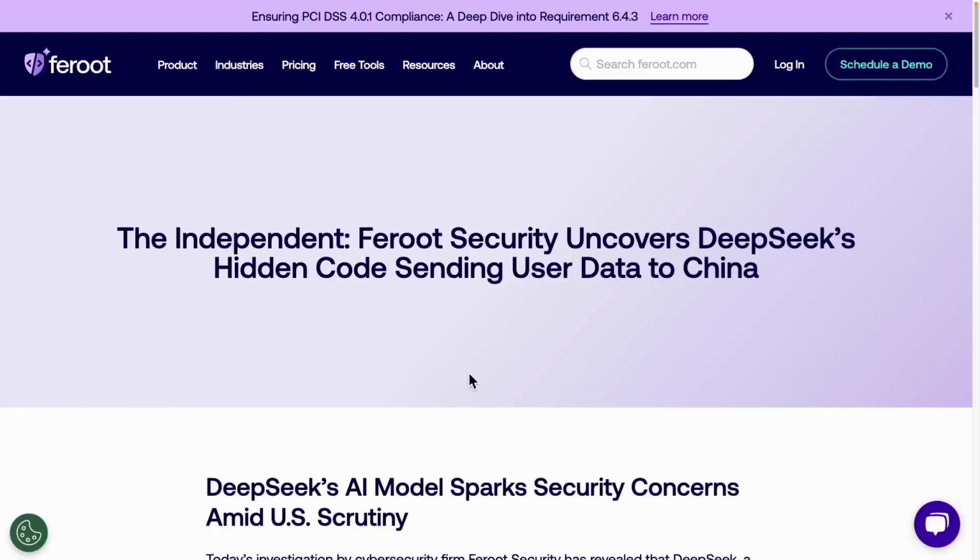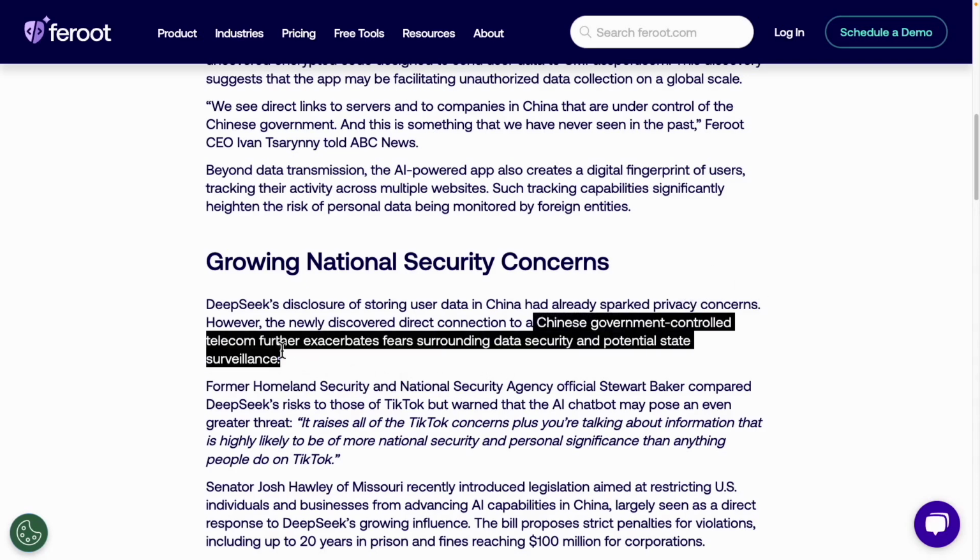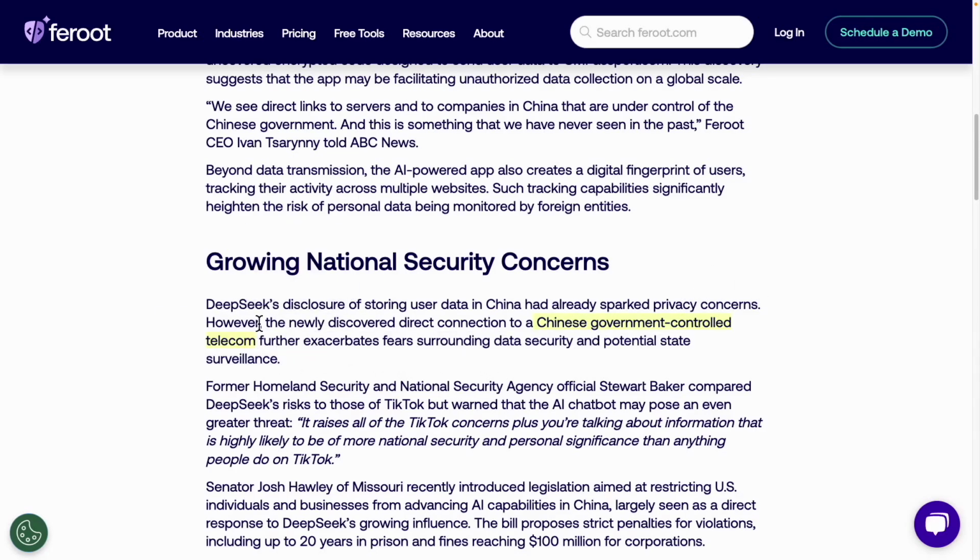A Canadian cybersecurity firm has made a significant discovery. They found hidden code within the DeepSeek application that captures and transmits user data. This code becomes active when users log into DeepSeek, collecting device information which can be used to identify the user, track their search activities, and gather other personal details. They have discovered a piece of code that allows for the collection of data related to various online activities. Moreover, as I mentioned earlier, this collected information is being transmitted to China Mobile, which is a state-owned telecommunications company controlled by the Chinese government.